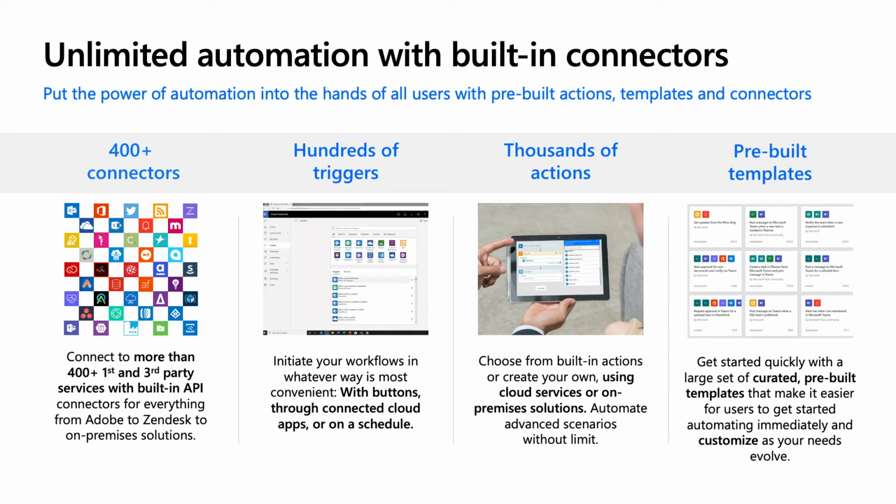These triggers are events. So it could be things like a new email arriving, a new record being added to a database. All of these events can kick off automation that you need to go run. And then they can take any one of thousands of different actions that we have. These actions can update data, they can read data, they can do searches, they can post new tweets. Really anything you can think of that's possible in these 400 services is exposed as an action that you can call. And to get started, we have thousands of pre-built templates that make it incredibly easy to kick off a complex process by just filling in the things that you need to get started.